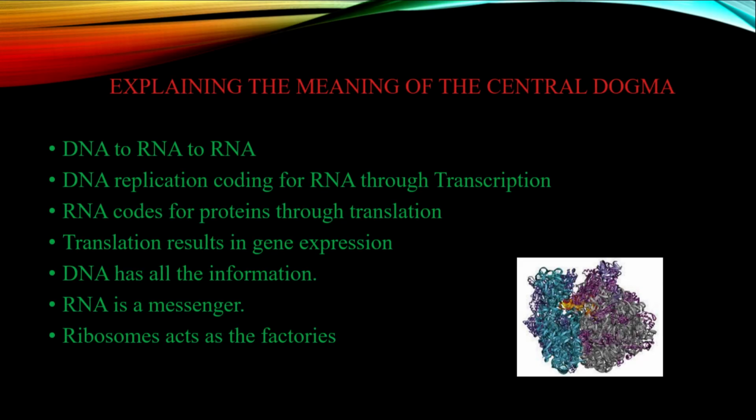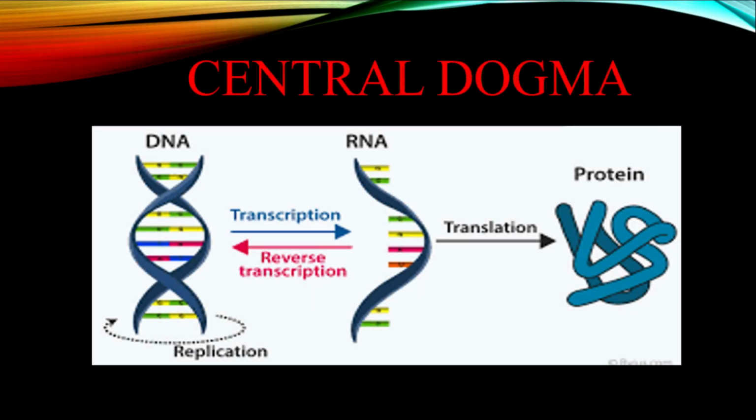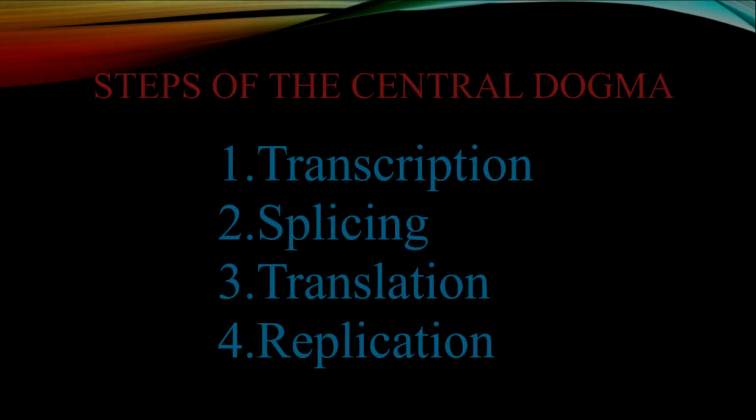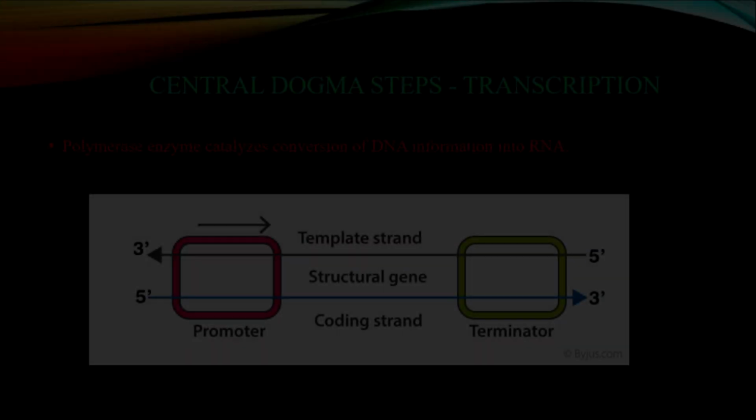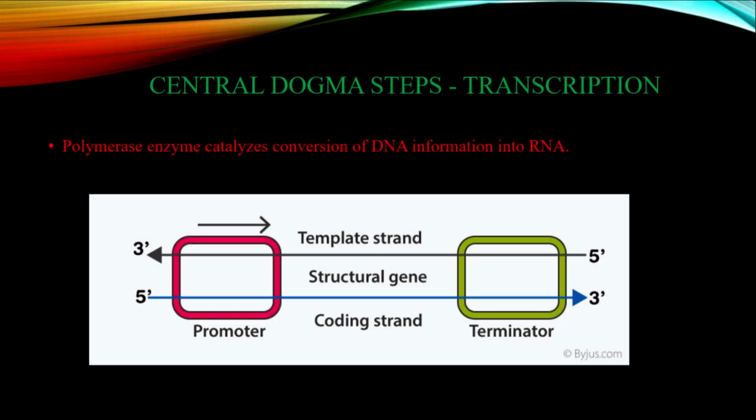The 4 steps involved in the Central Dogma. The major stages of the Central Dogma are transcription, splicing, translation, and replication. The first step in the Central Dogma process is transcription.